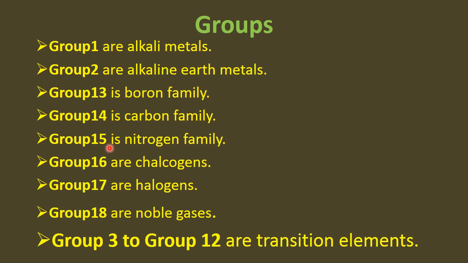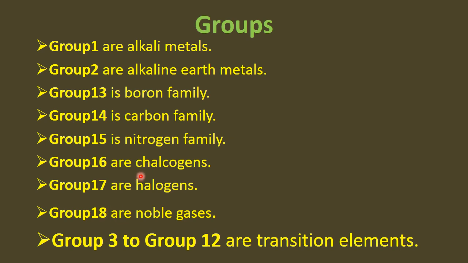Group number 15 is the nitrogen family. It starts from nitrogen. And group number 16 or 6A is the oxygen family. They are ore forming group and also known as chalcogens. While group number 17 are the salt forming family and they are halogens: chlorine, fluorine, bromine and iodine. Group number 18 are noble gases. They have 8 electrons in their outermost shell.